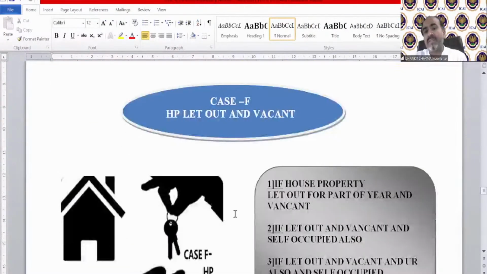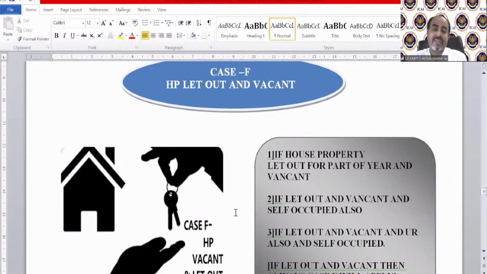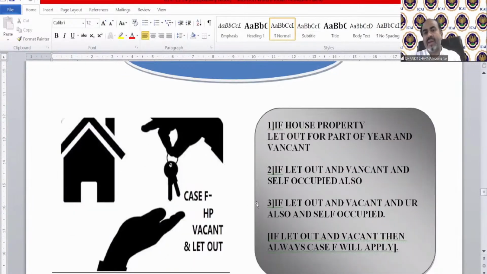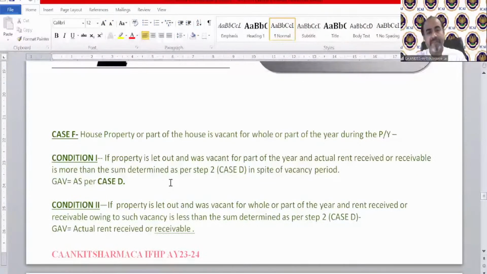Case F, that is the case we discussed, and I told you that this is the most complicated or technical case. House property let out for part of the year and vacant, if let out and vacant and self-occupied also, if let out and vacant and unrealized rent also, and self-occupied also. So if two situations are fulfilled, if there is let out and vacancy, then always case F applies, irrespective of anything else. Case F, condition 1: if property is let out and was vacant for part of the year and actual rent received or receivable is more than the sum determined as per step 2, in spite of the vacancy period.